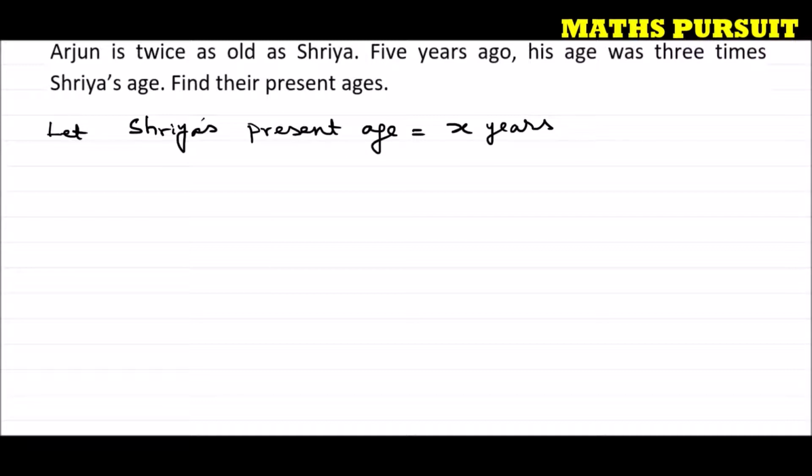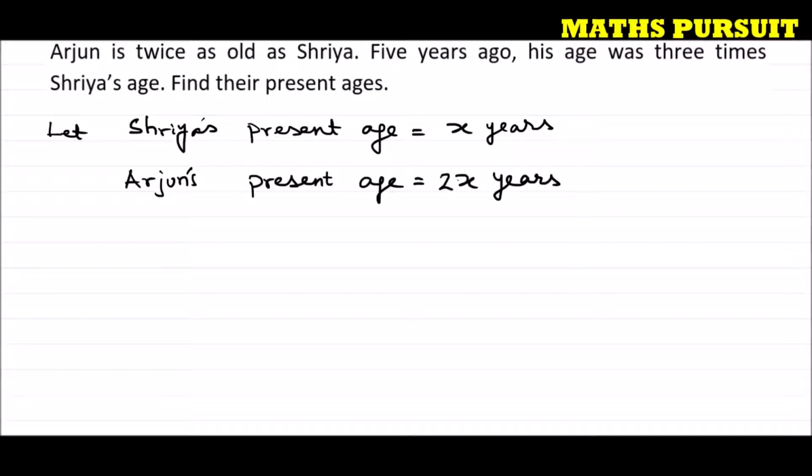If Shriya's age is x years, then Arjun's present age will be how much? Arjun is twice as old as Shriya. If Shriya's age is x years, Arjun's age will be 2x years. Hope guys we are very clear. So what we got? We got Arjun's present age to be 2x years.